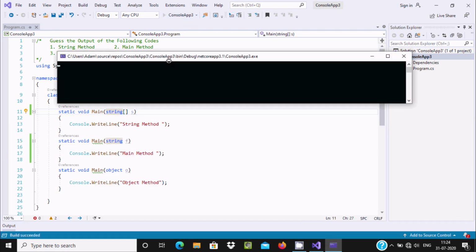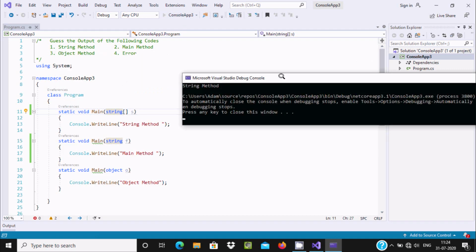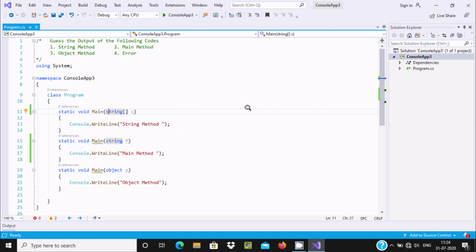I think it will not show any kind of problem now. It can be a smaller or capital letter, but the array must be there. This is the correct format, so it displays the string method. This is one important interview question for C# programmers. The Main method must have a string array, it may be capital or small, but the array must be there. At this place you can give any kind of name.